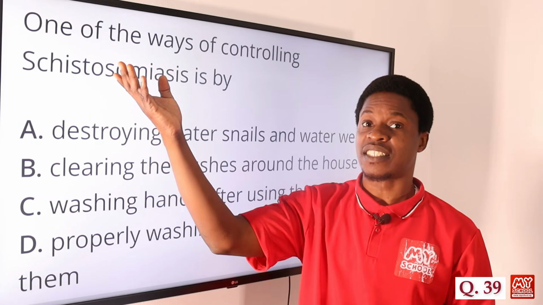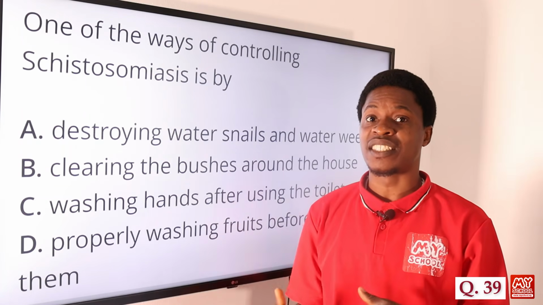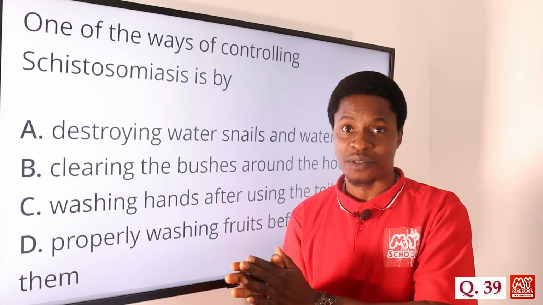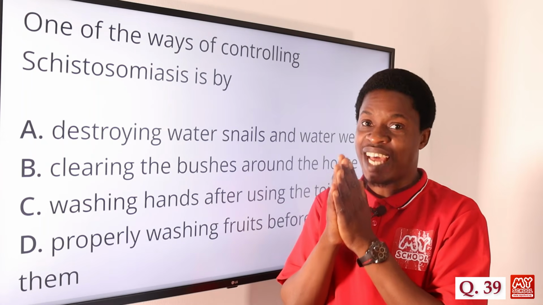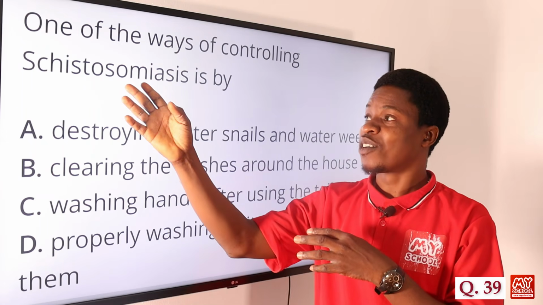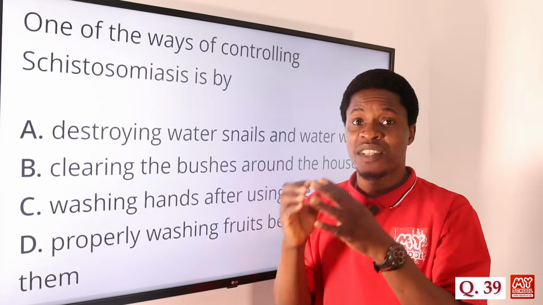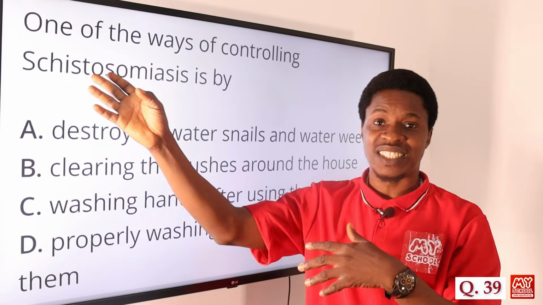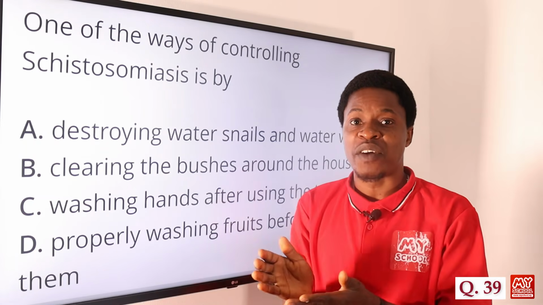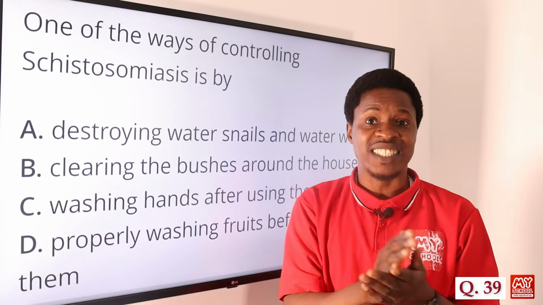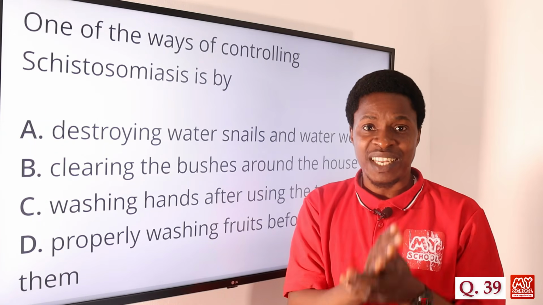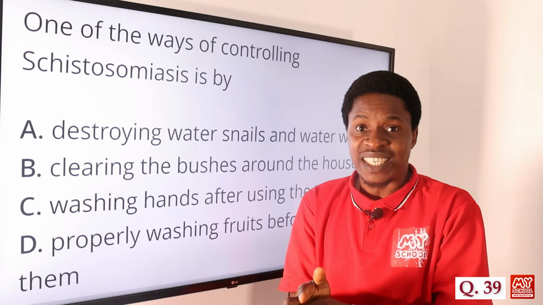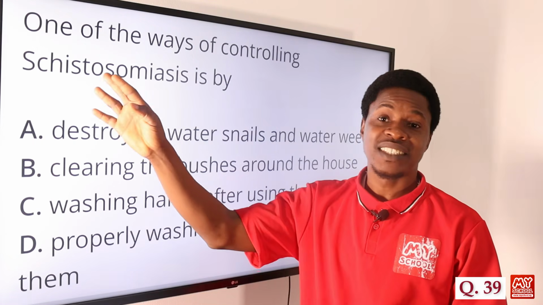Schistosomiasis is a parasitic disease that is spread by river fluke. River fluke usually live in water snails. So indirectly, we can say that schistosomiasis is caused by river fluke that live in the water snail. How can we control this parasitic disease? If we destroy the snails, the river fluke will not have a place to dwell in to cause this parasitic disease.